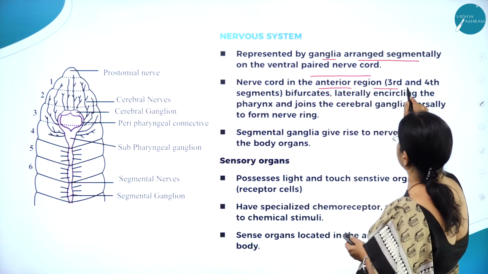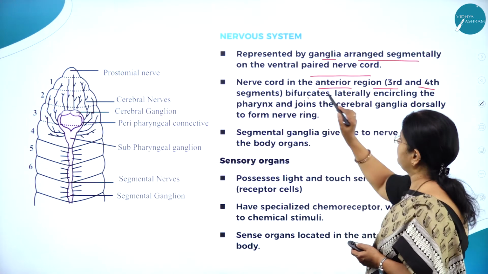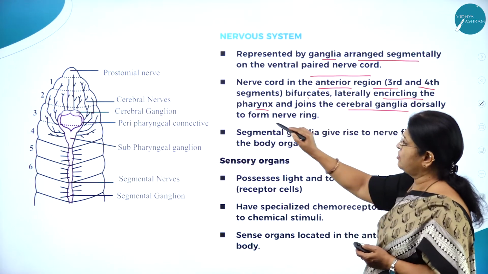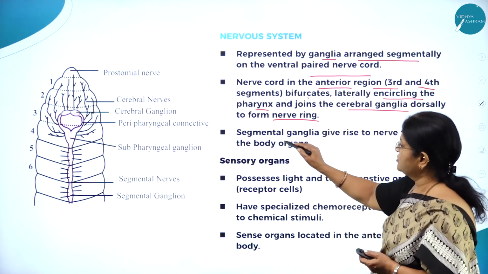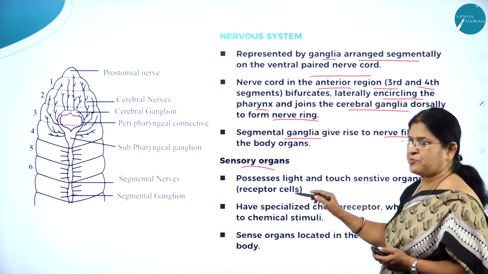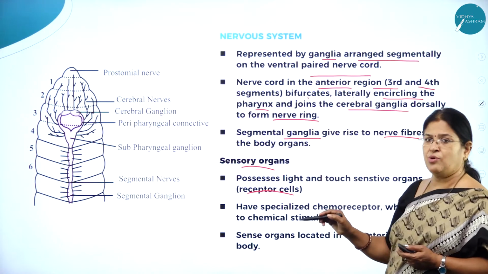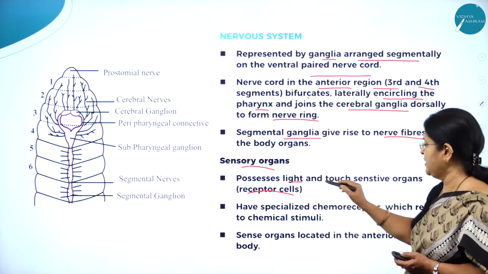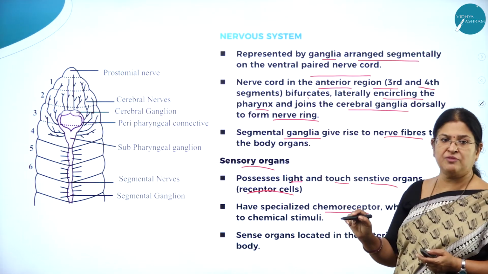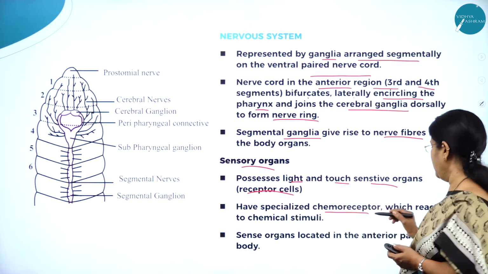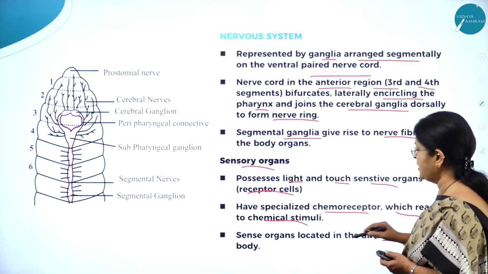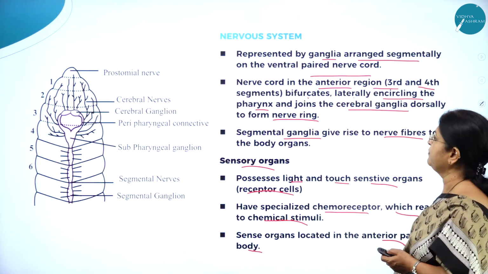Nerve cord in the anterior region, that is the third and fourth segment, bifurcates laterally encircling the pharynx and joins the cerebral ganglia dorsally to form a nerve ring. Segmental ganglia give rise to nerve fibers to the body organs, and sensory organs possess receptor cells. They have light and touch sensitive organs and specialized chemoreceptors. Chemo means chemical, which reacts to chemical stimuli. Sense organs are located in the anterior part of the body.